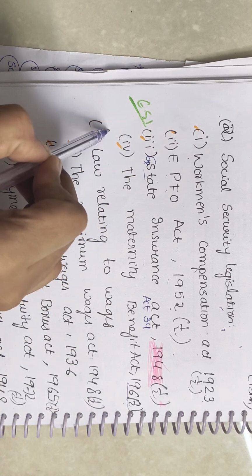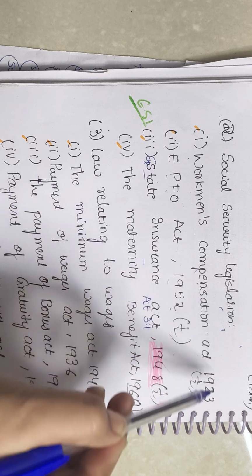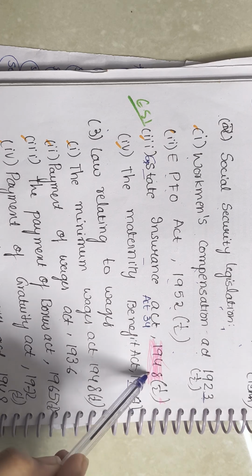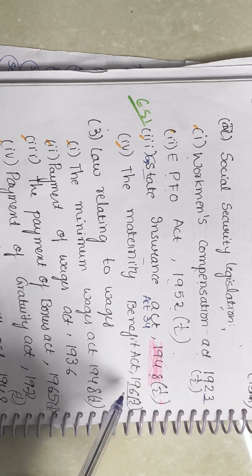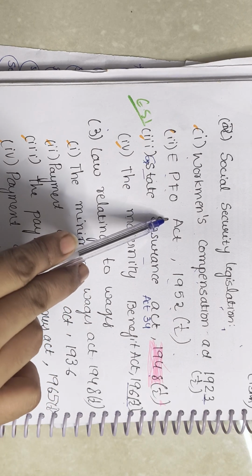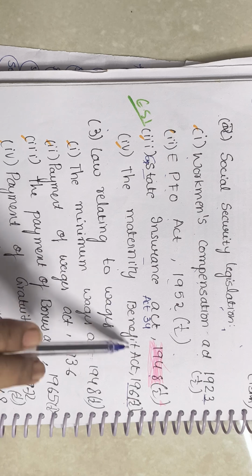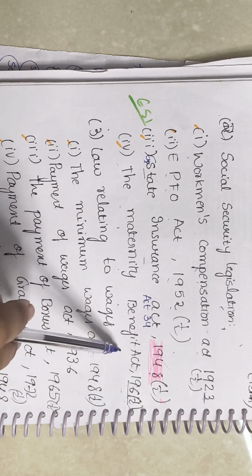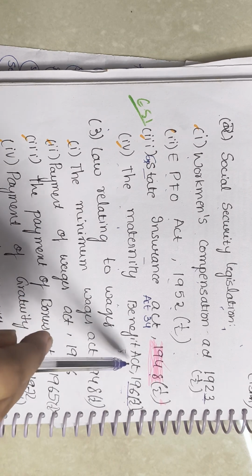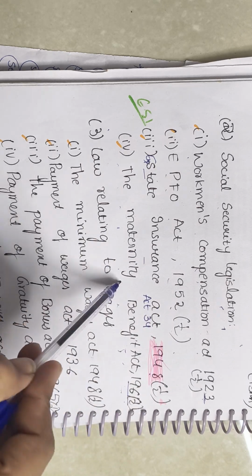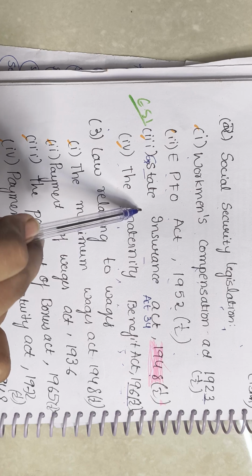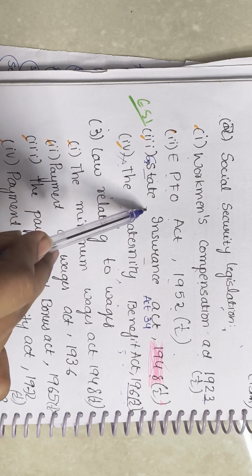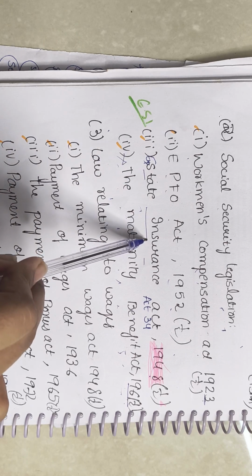These four topics are very important. The Workmen's Compensation Act is the first act towards social security. Then the State Insurance Act was introduced in 1948, then the EPFO Act, the Employees' Provident Fund, and the Maternity Benefit Act 1961. Under the Maternity Benefit Act, women may take maternity benefits, right? If they are under the State Insurance Act, the maternity benefit doesn't apply to them, because the state insurance also provides maternity benefits.